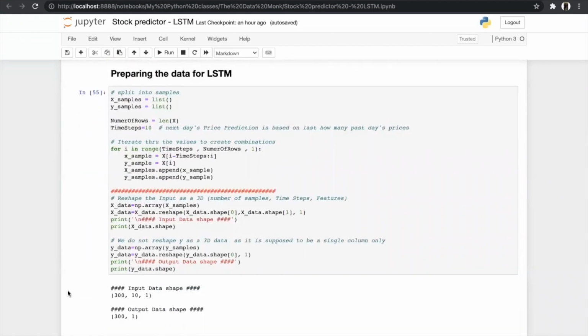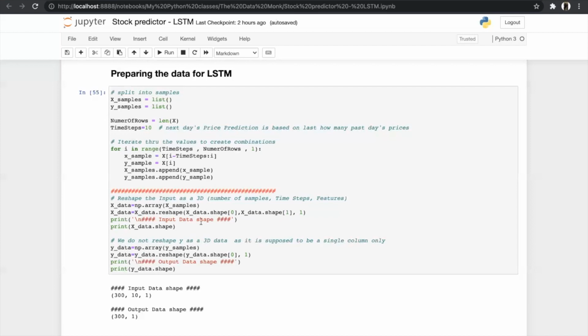So to split the data into two samples, first we have created our two samples, X sample and Y sample, and this statement timestamp equal to 10. It means that our next day price prediction is based on the last 10 days in our dataset. Then after assigning the timestamp value, we will iterate through the values to create the combination. So from this loop, we will create the combination. You can see the combination later on.